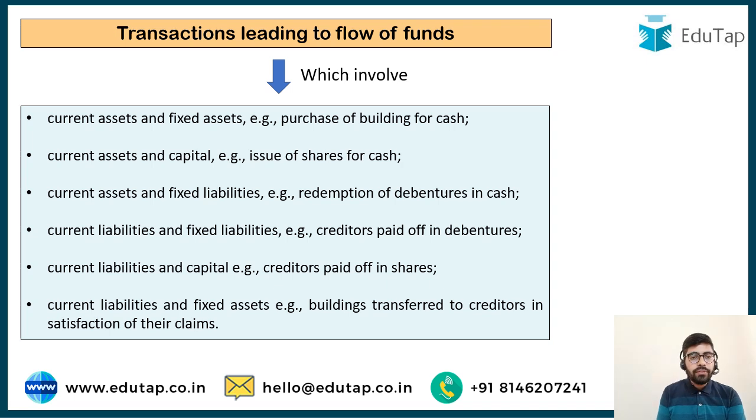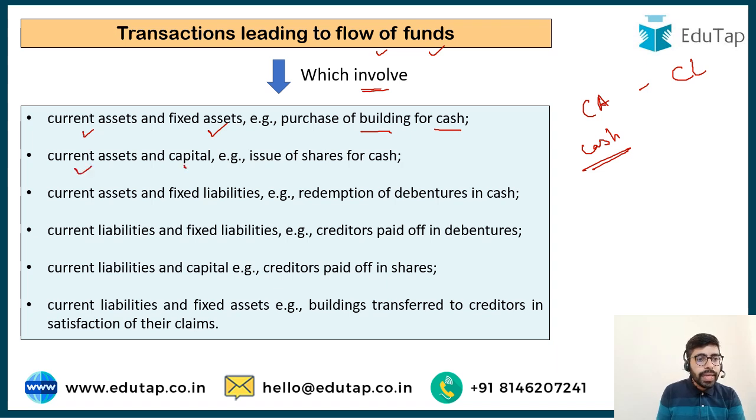So here we have the transactions which would lead to flow of funds. Now the transactions which would involve current asset and fixed asset. For example, we have purchased a building and the payment has been made for cash. So this would lead to flow of fund. Now this can be inflow or this can be outflow. Current asset and current liability. Cash is what? Cash is a current asset. So this transaction is reducing our cash. So this is going to reduce our working capital and there is going to be flow of funds.